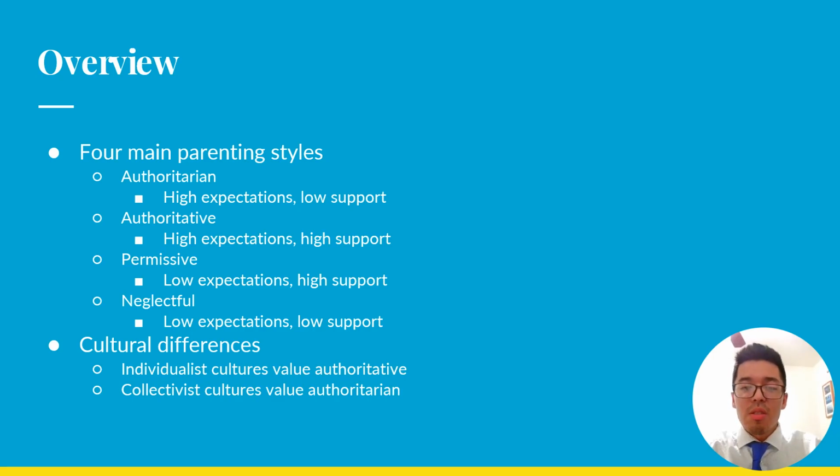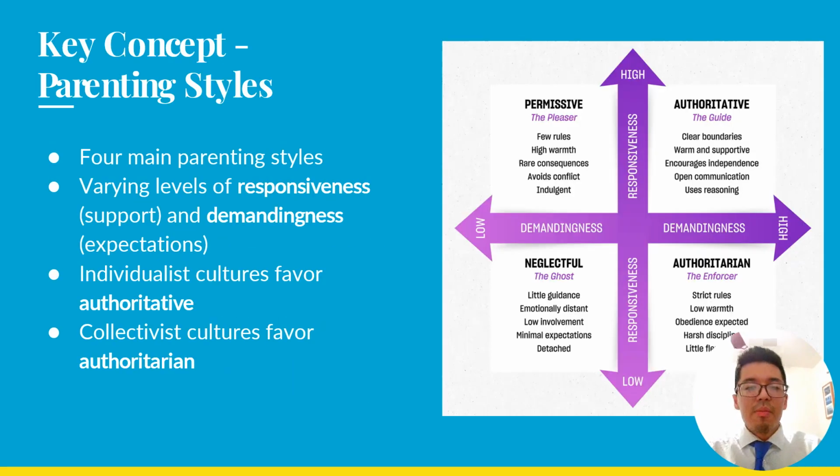We also need to understand the cultural differences between the two. Individualist cultures value authoritative, while collectivist cultures value authoritarian. The next slide will show a graph that is going to show all four of these in a very easy to digest manner. The first key concept we need to understand is parenting styles.